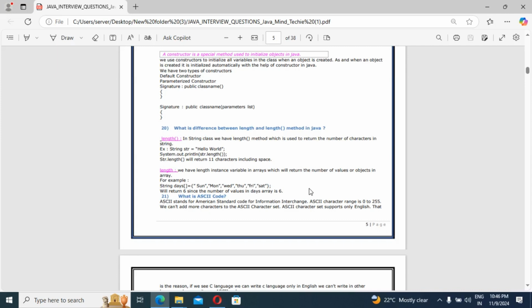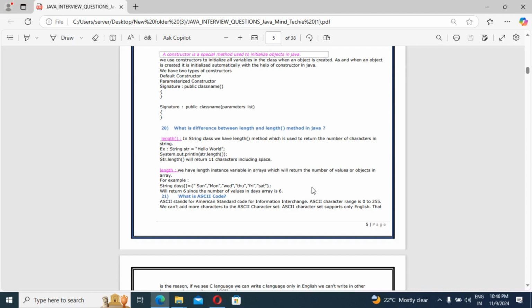In the String class we have the length method, right? It is used to return the number of characters in a string. For example, String str equals "hello world". So System.out.println(str.length()), because we store hello world in the str object. It will return the length of the string as 11, which counts the characters, correct? That is the length method.